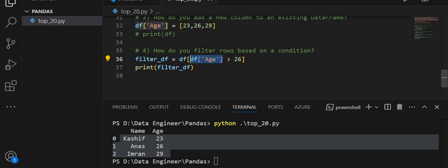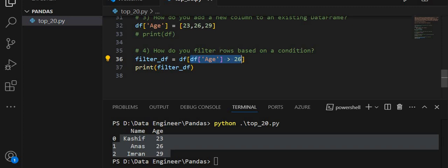Then this creates a Boolean series where each value is true if the corresponding value in the age column is greater than 26 and false otherwise.